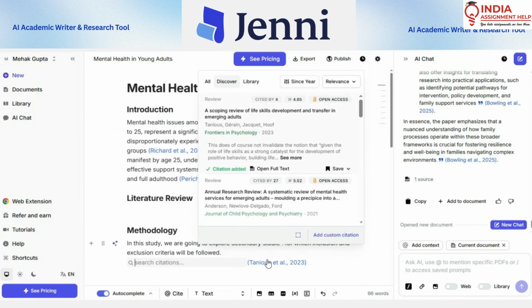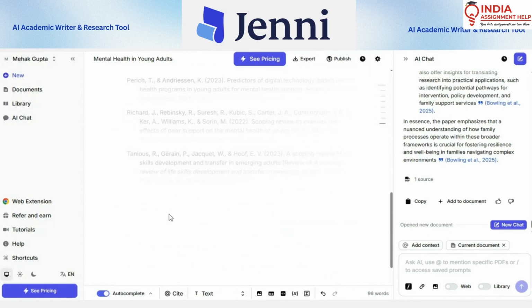This way you can cite information which you have analyzed from different research articles, but again you are not able to find the proper article to cite. This way you're going to cite it, and accordingly it will give you the reference at the end.